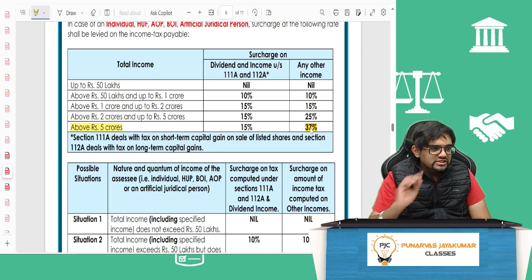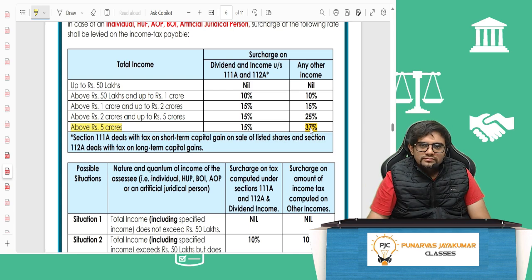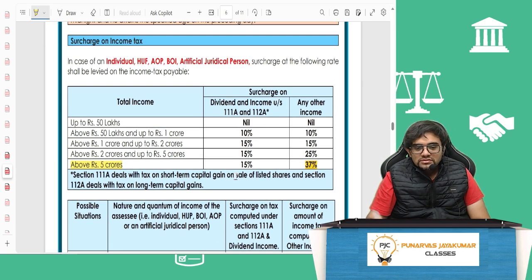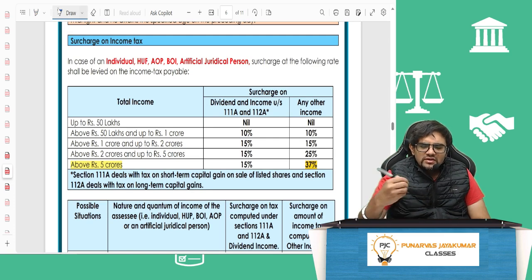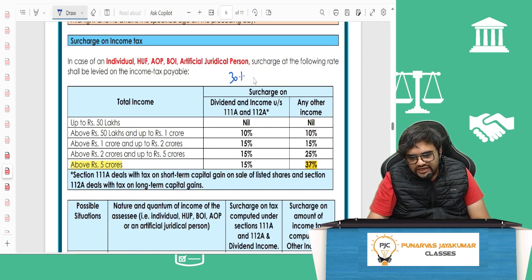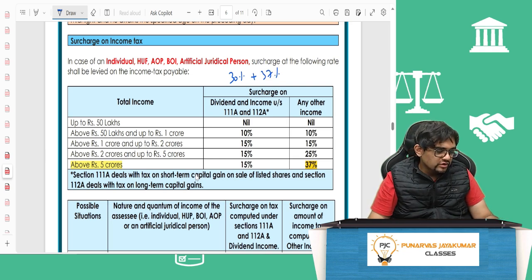This is in the normal regime, which means the maximum rate of tax an individual would pay would be like this. Like Mahendra Singh Dhoni, Virat Kohli, maximum how much will they pay? First of all, they pay 30%. On that, they pay 37% surcharge. Obviously, their income will be more than 5 crore.